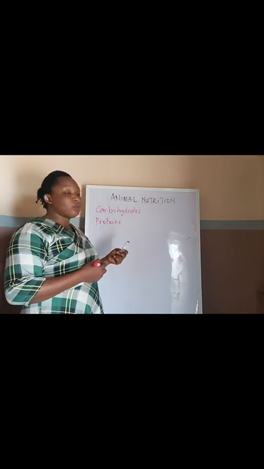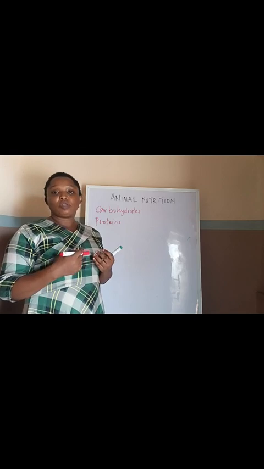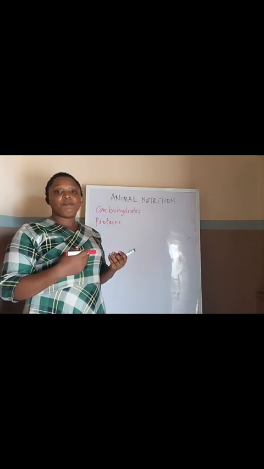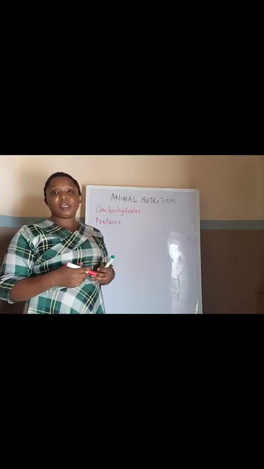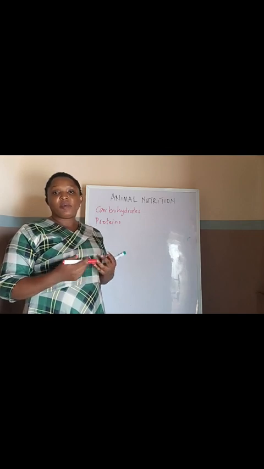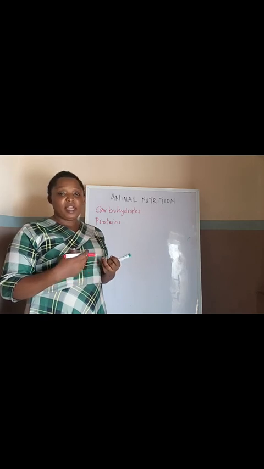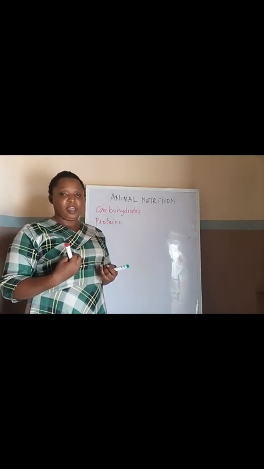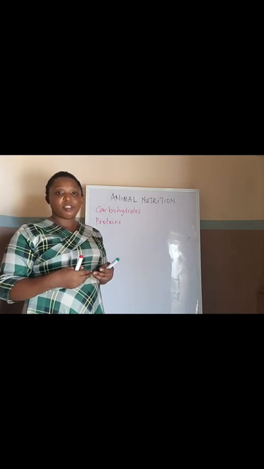The protein will be broken down to peptones, from peptones to polypeptides, and then to amino acids. So the final stage of the digestion of protein is amino acids. We have the essential amino acids and the non-essential amino acids. The essential amino acids are the ones that we need to take in our diet, while the non-essential ones can be synthesized by the body naturally.